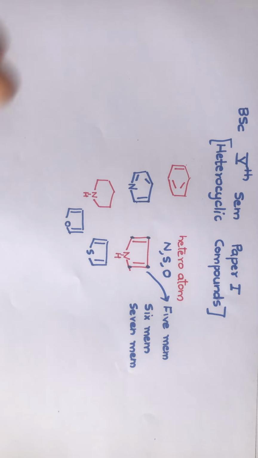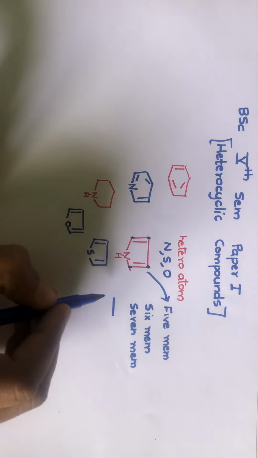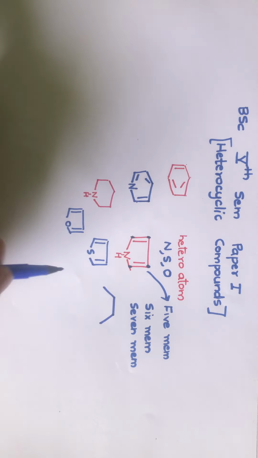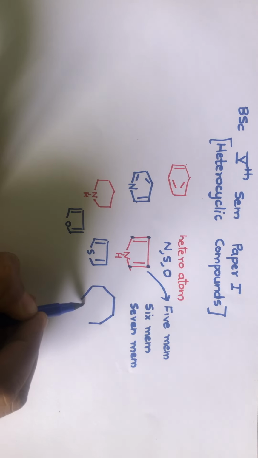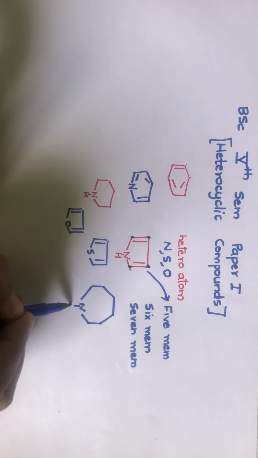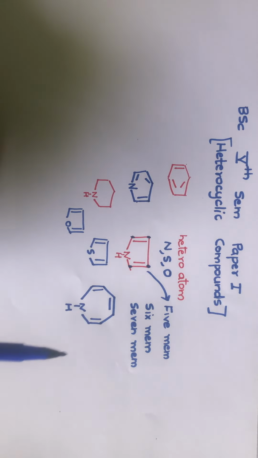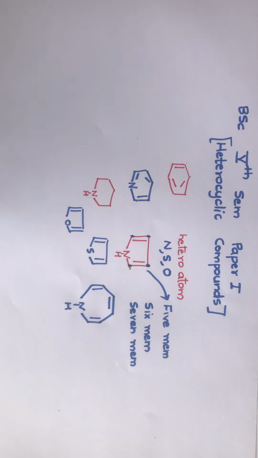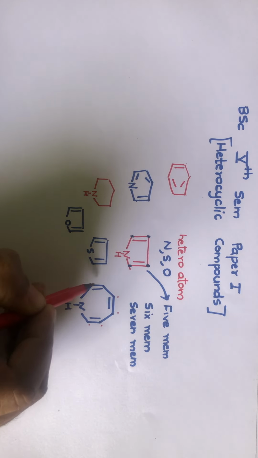Based on the size of the ring, we can classify these heterocycles into 5-membered, 6-membered, 7-membered also. If there are 7 atoms in the ring, we can classify them as 7-membered. For example, this is an example. Look at this. See how many atoms are there. 1, 2, 3, 4, 5, 6, 7.